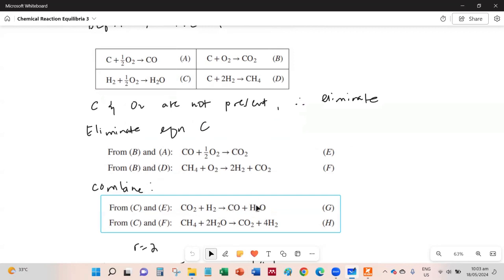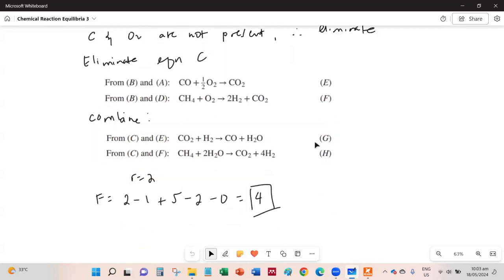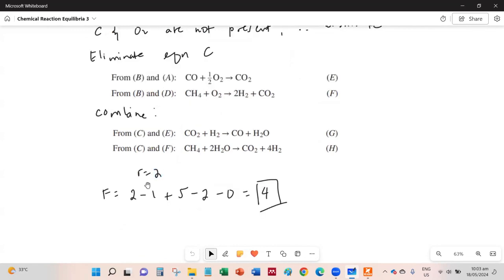And then we combine equations C and F. With these two final equations, we have all the species: carbon dioxide, hydrogen, carbon monoxide, water, and also methane. So these five species compose our given system. Therefore, we're able to reduce the number of reactions to two, and there are no special constraints.